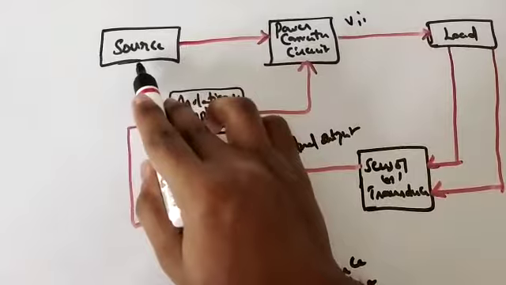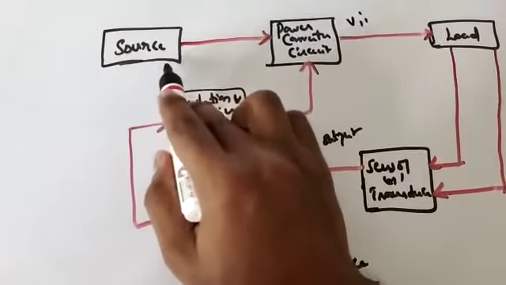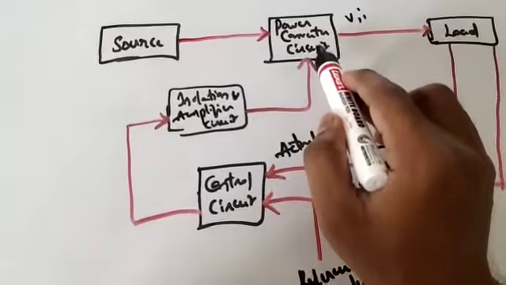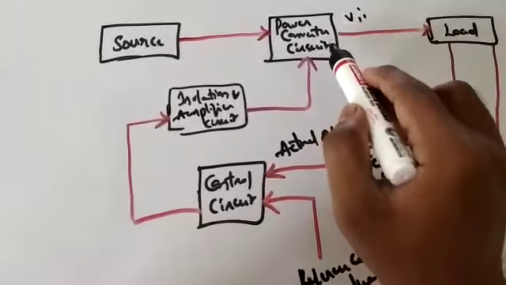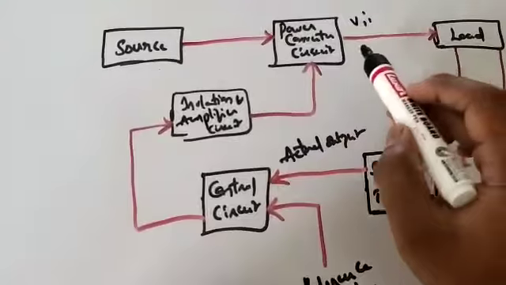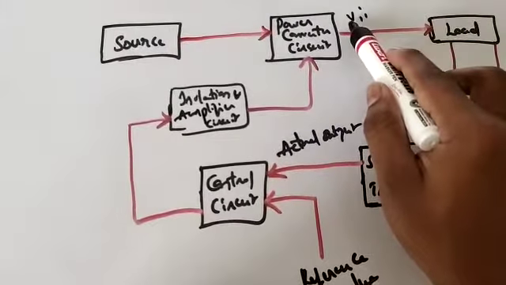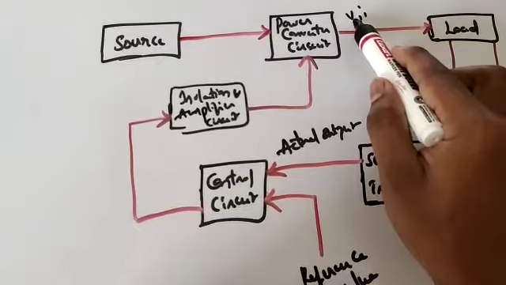The source acts as an input here, and the power converter circuit converts the magnitude of voltage and frequency as per the requirements of the load, right? The output from this power converter circuit are instantaneous values of voltage and current, V and I, as I have shown you.